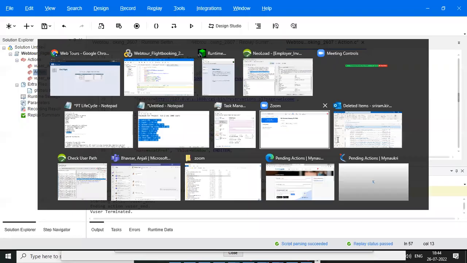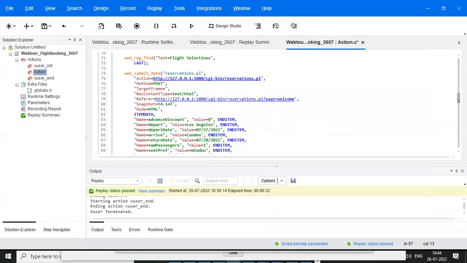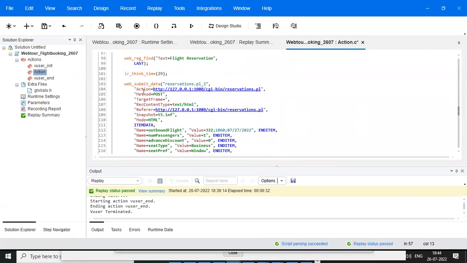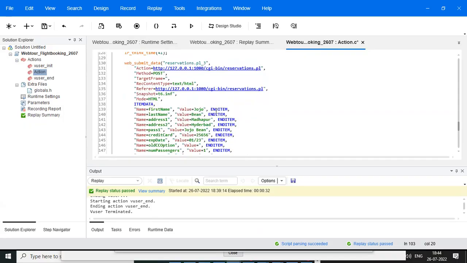So it is again generated as web submit data only. See, this is the flight number, and the function generated is web submit data. After that, payment details: I enter the first name, last name, address one, so we are submitting some data to the application. It is generated as the web submit data function.